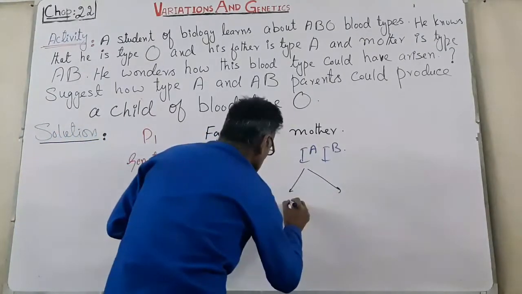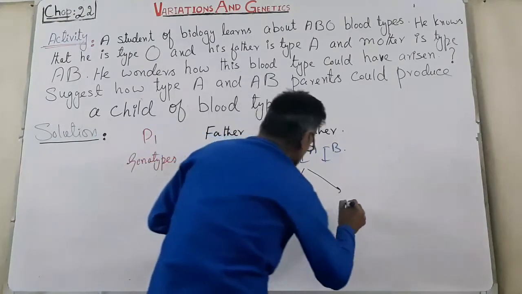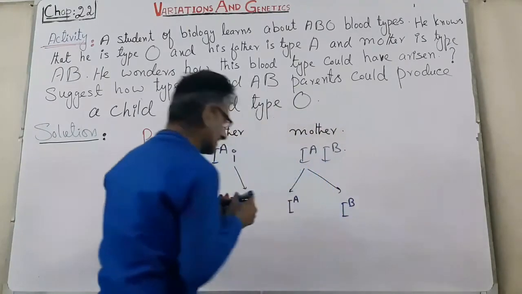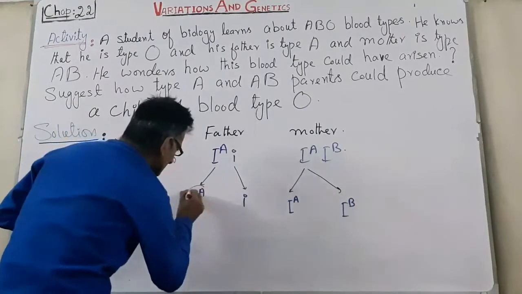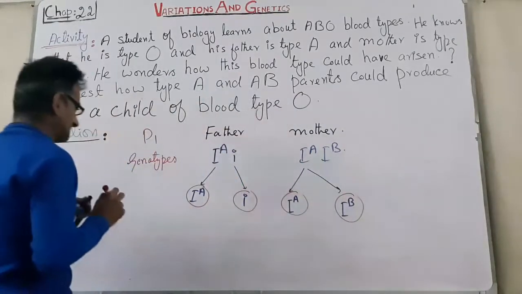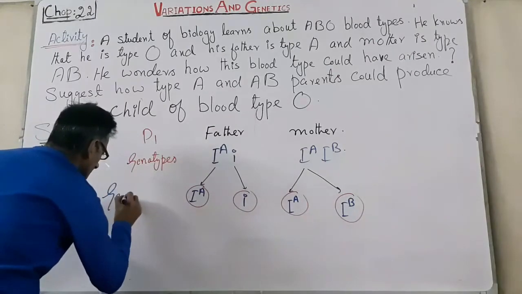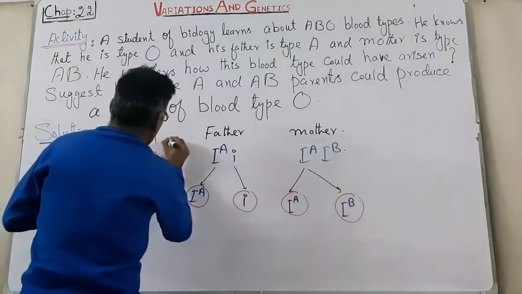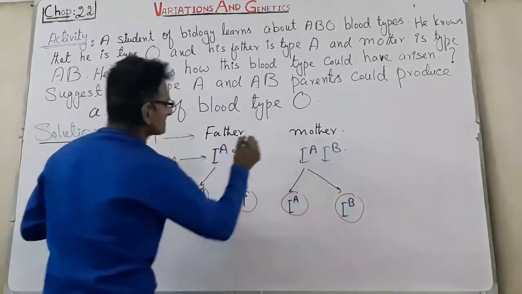This gamete has allele IA and this gamete has allele IB. These are the possible gametes of the parents. These are the parents, these are the genotypes, and these are the gametes.